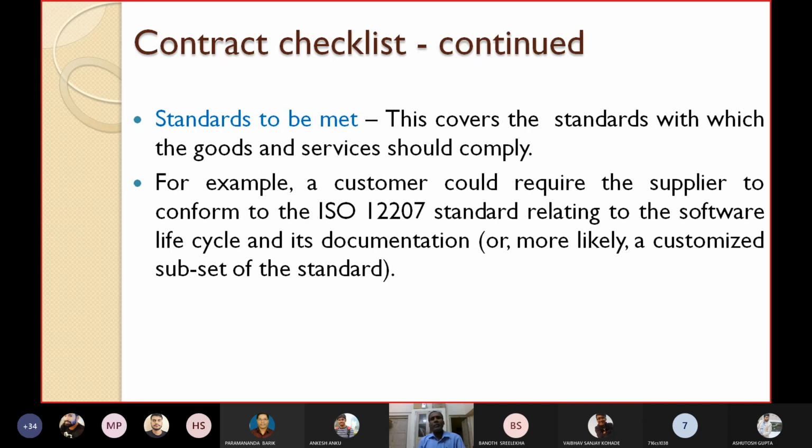So another item in the checklist is standards to be met. This covers the standards with which the goods and services should comply. Which standards should your goods and services follow? You know the different standards such as ISO, ACI, CMM, Six Sigma, PSP, etc. Your checklist should write down whether they should comply with ISO, or ACI, or Six Sigma, or PSP.